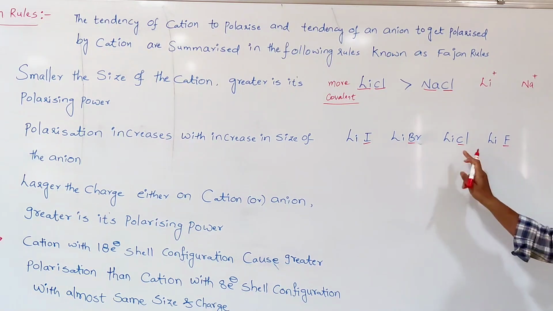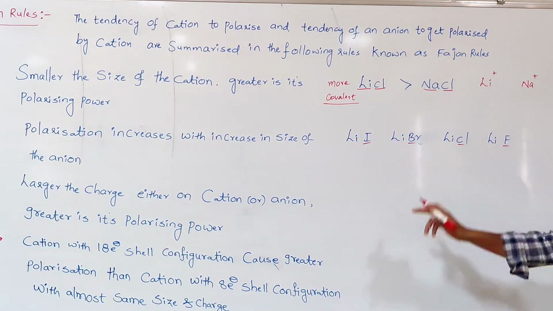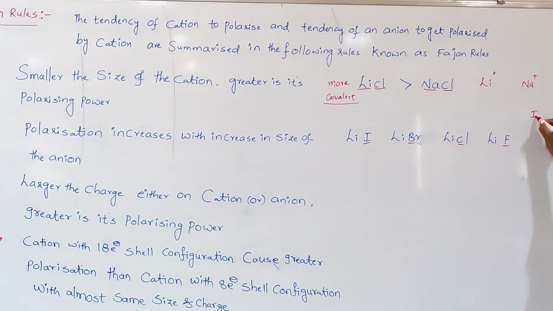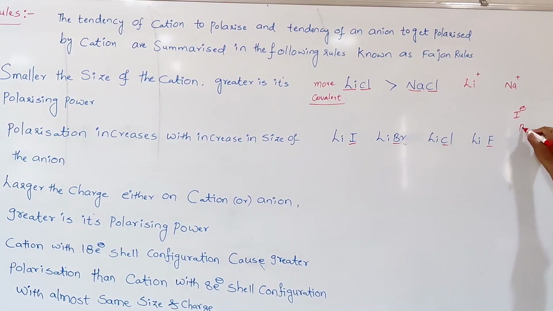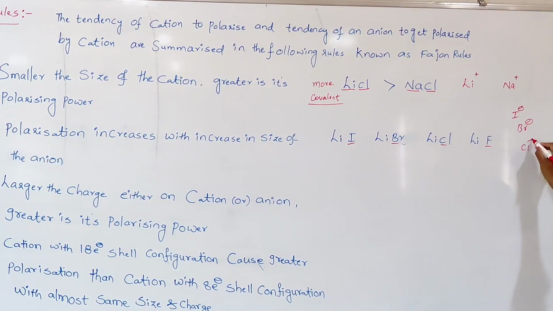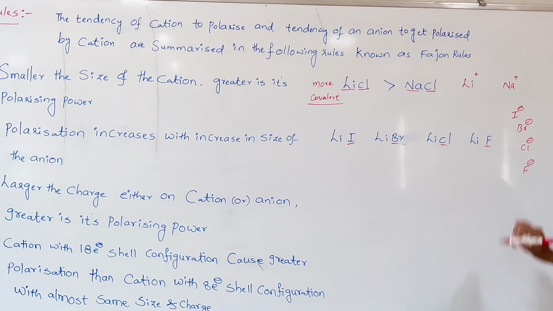Halogens: fluorine, chlorine, bromine, iodine. In all the cases, iodine is in the form of I minus, bromine in the form of Br minus, Cl minus, F minus, like this. As we move from fluorine to iodine, from top to bottom in a group, the ionic radii increases.